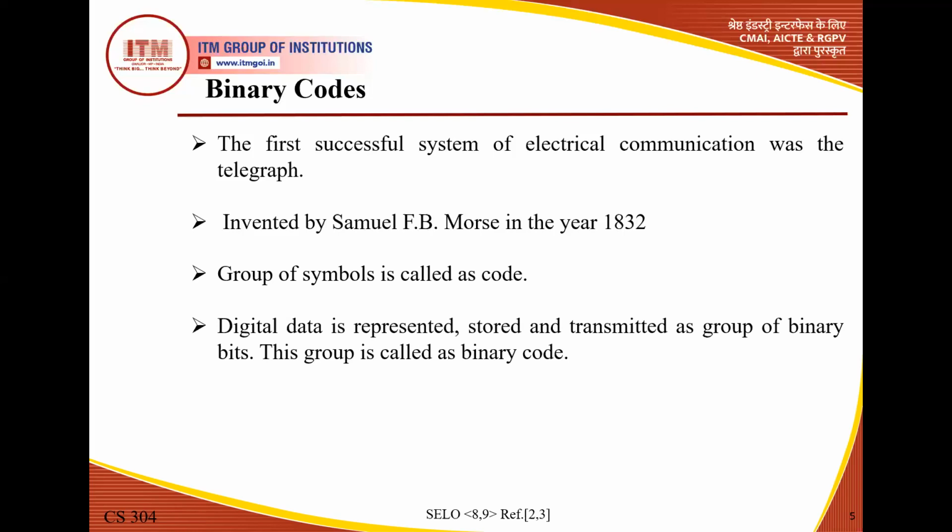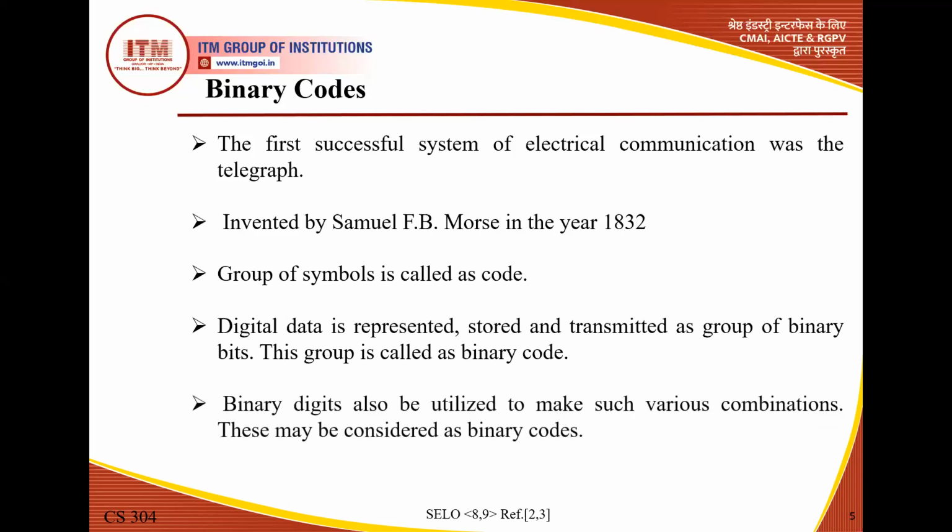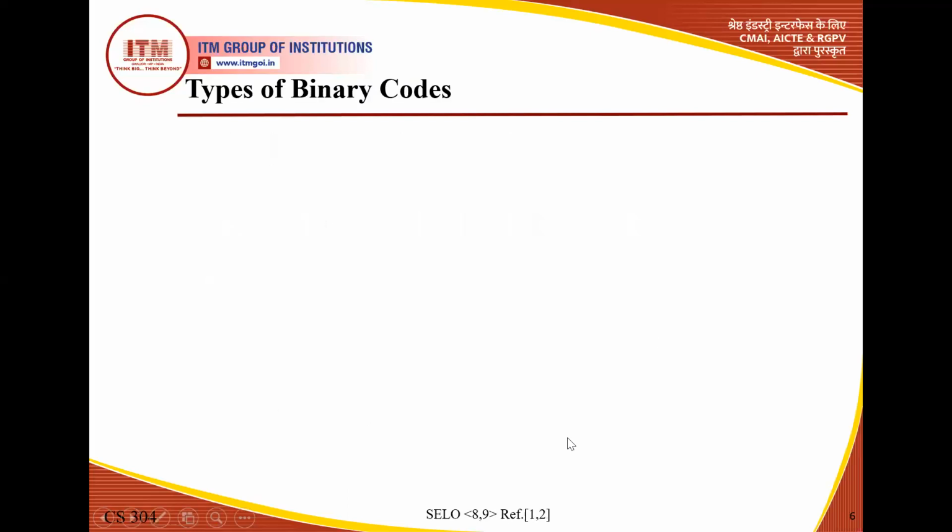In other words, we can say binary codes can be used for representing numbers as well as alphanumeric letters. So there are different representations of binary codes. Binary digits can also be utilized to make various combinations that may be considered binary codes. As we know, there are different types of groups, symbols, and digits, and we can use different combinations and patterns of these binary digits, so it can be considered a code. Now, types of binary codes.